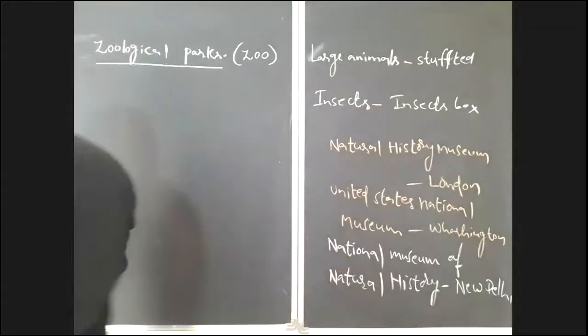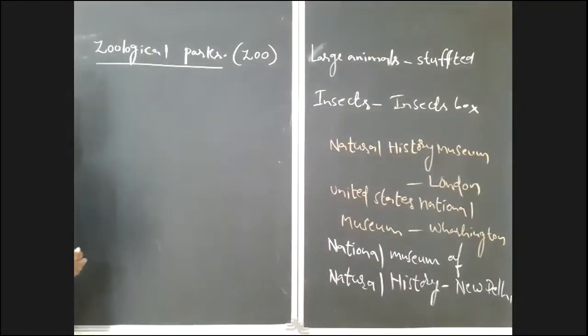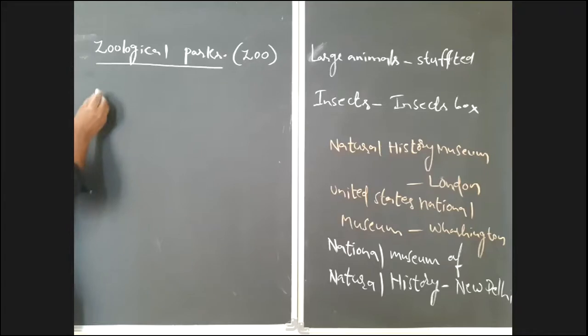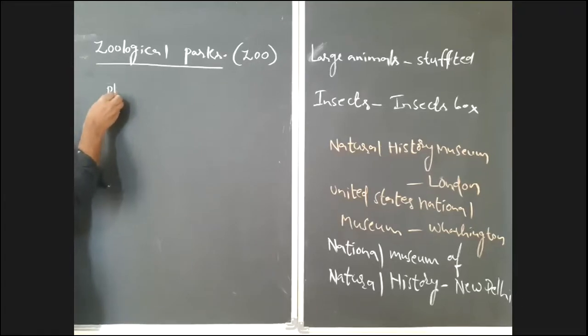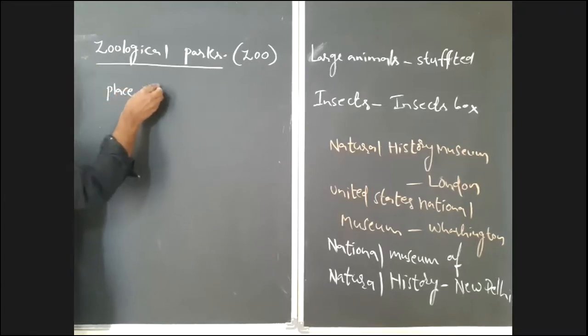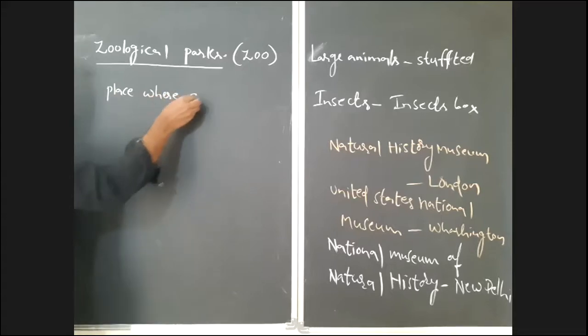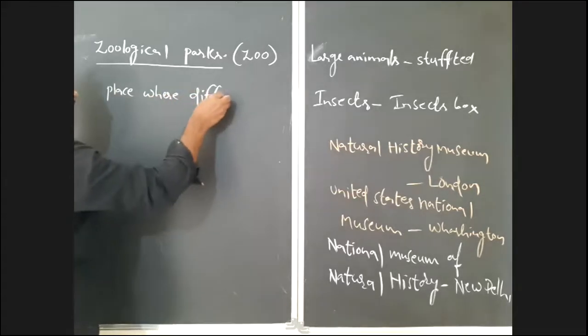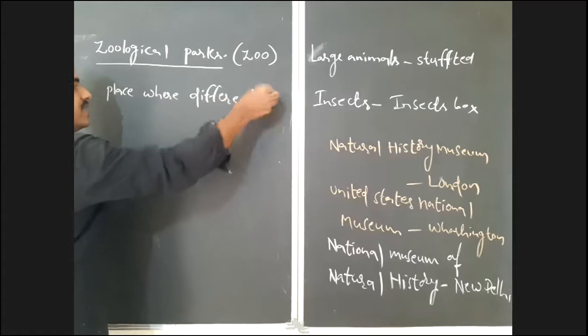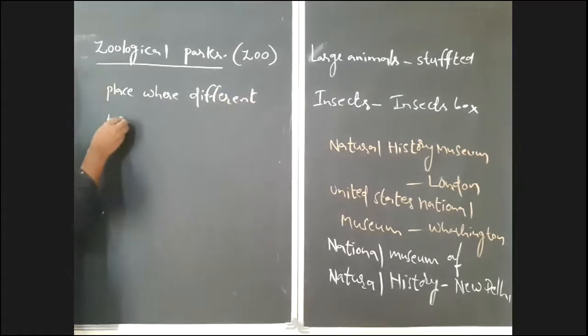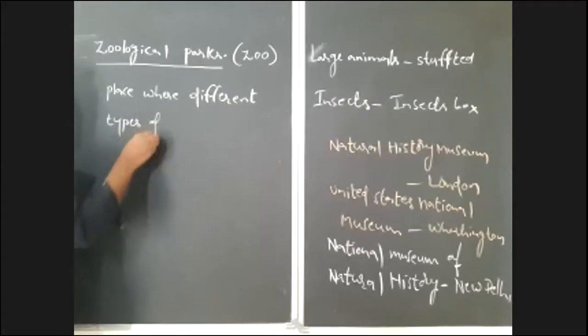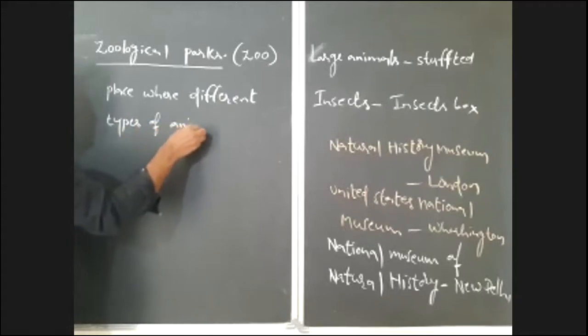What is a zoo or zoological park? Zoo is the place where different types of animals or different species of animals